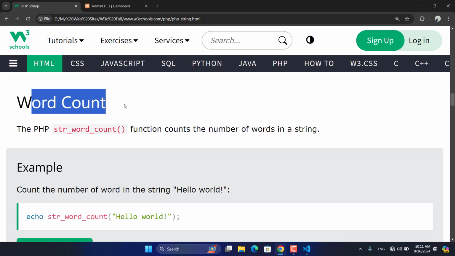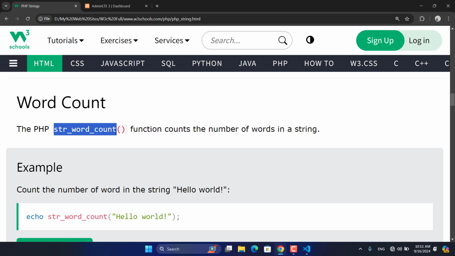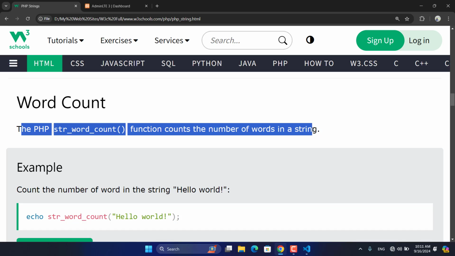Another one is the word count. Someone gives you a book or an article or a thesis and requests that you count the words in it. Then you can use the str_word_count function. It says that the PHP str_word_count function counts the number of words in a string. You have a book, maybe a chapter or a PowerPoint or something else, and you want to know how many words it has. Sometimes it's required.